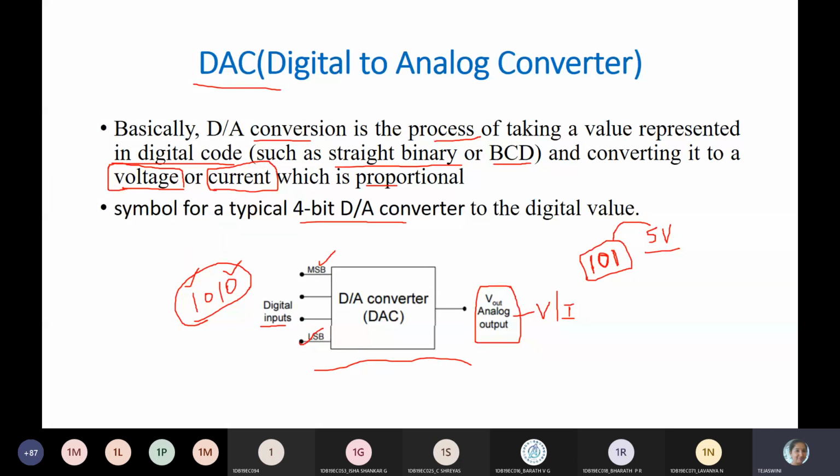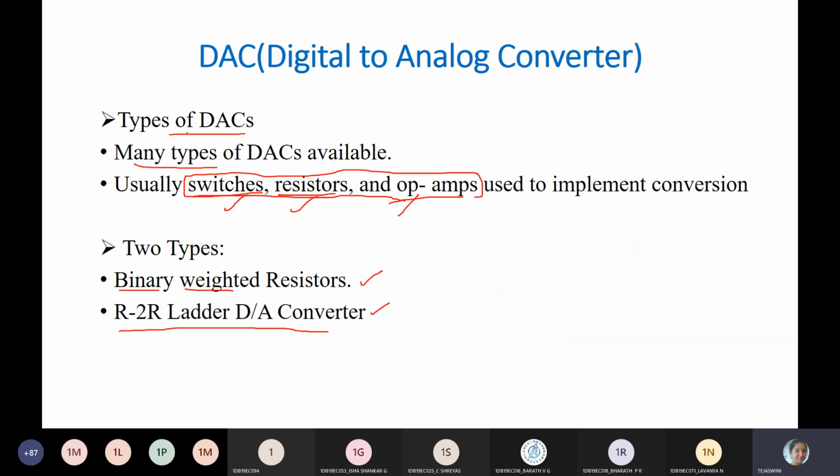Input will be a digital one. It may be straight binary or binary coded decimal. We are going to convert this digital into analog. Analog may be in terms of voltage or current. Various different types of DACs are available. Among them, the most frequently used are binary weighted resistor and R2R ladder. The components required are simple switches, resistors and an op-amp.